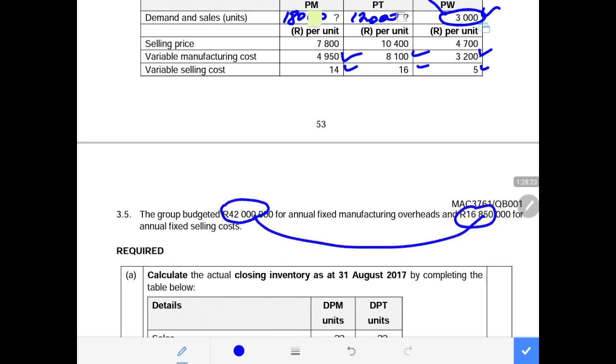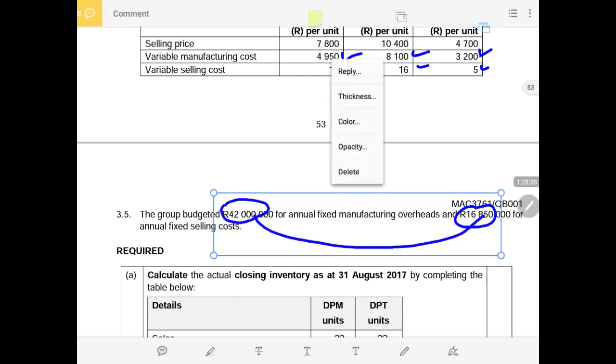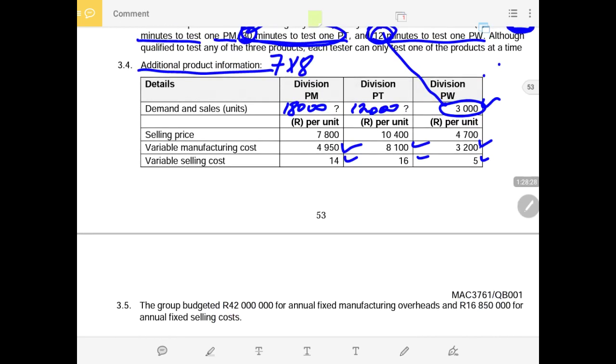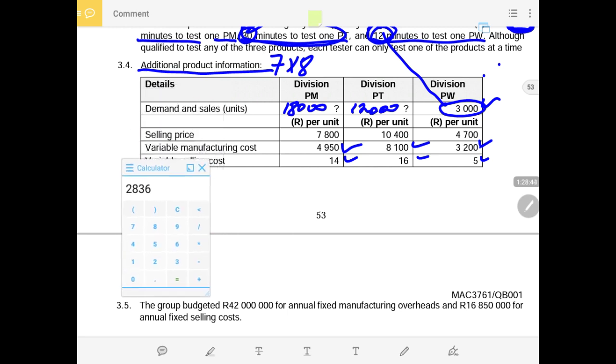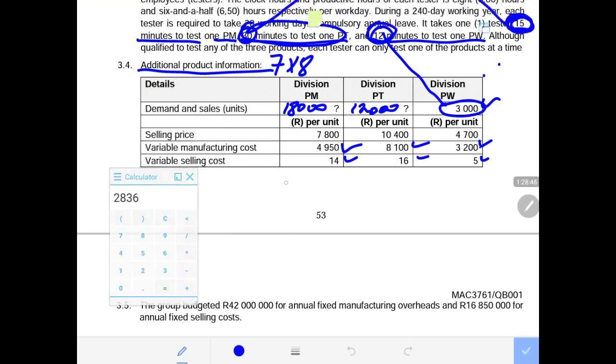We add them, then we divide by the contribution after the sales mix has been taken into account. Now let us just randomly calculate the contribution per unit. Selling price 7,800 minus 4,950 of the variable cost minus 14 rand of the variable selling cost. We get to 2,836 as the contribution. That means for every unit of PM product, this will contribute to cover fixed cost.